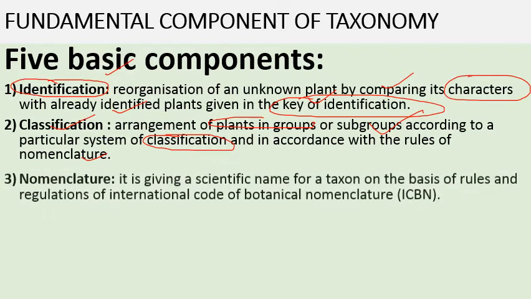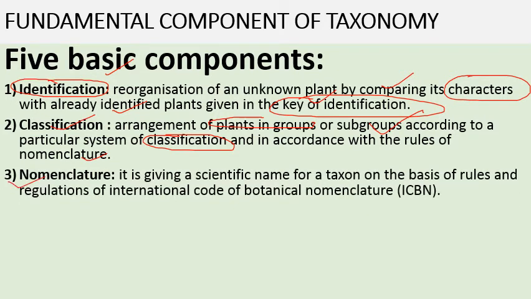Then third component is nomenclature. It is the technique of giving scientific names to the unknown taxon or plants on the basis of certain rules and regulations of the International Code of Nomenclature, which is commonly known as ICN.